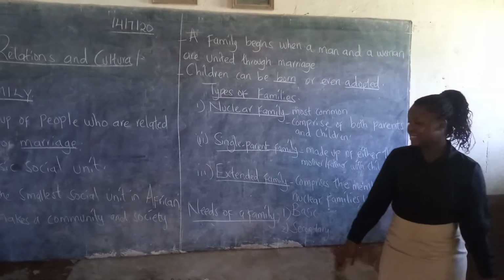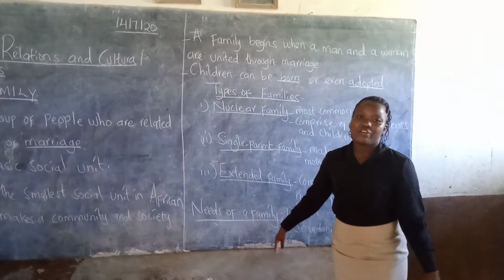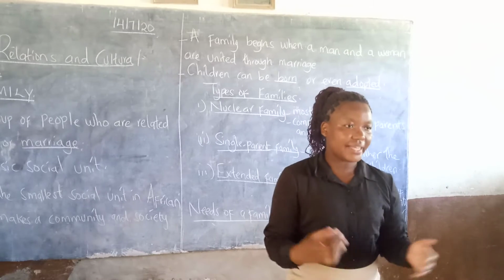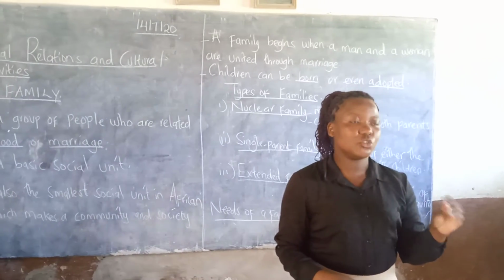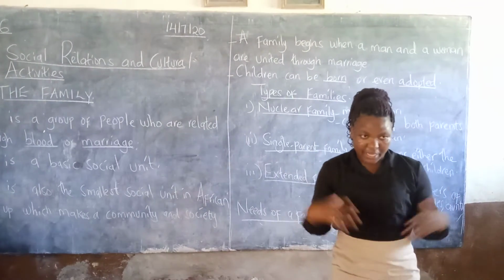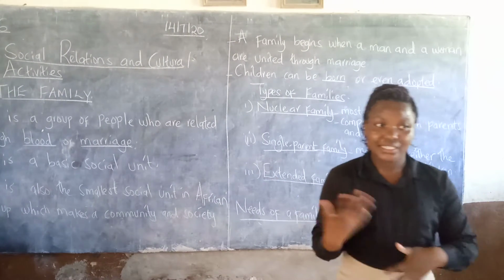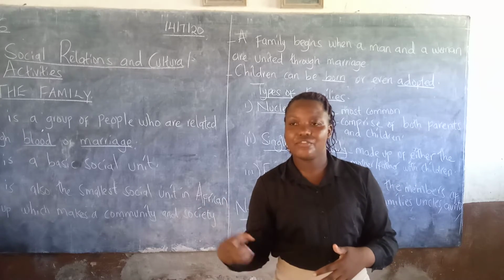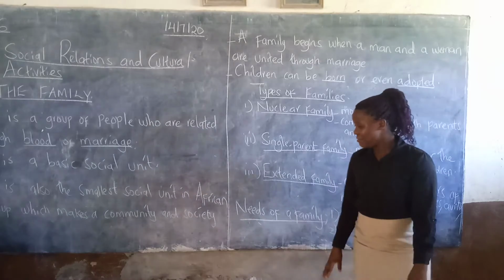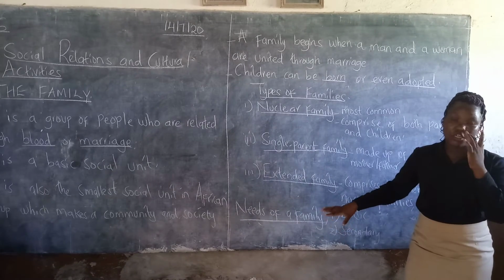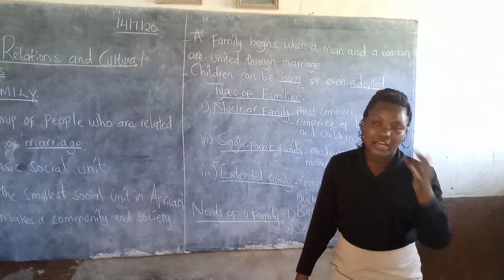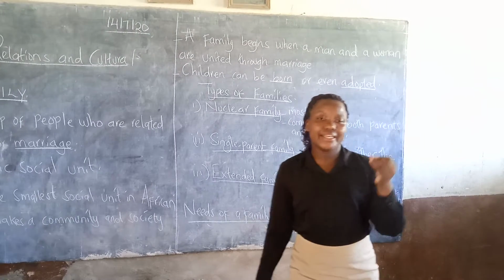Having talked about that, let's talk about the needs of a family. So what is a need? A need is something that you must have for you to survive. As a family, when you are living together, there are those things that you have to have for you to survive. We have two major needs: the basic needs and the secondary needs.